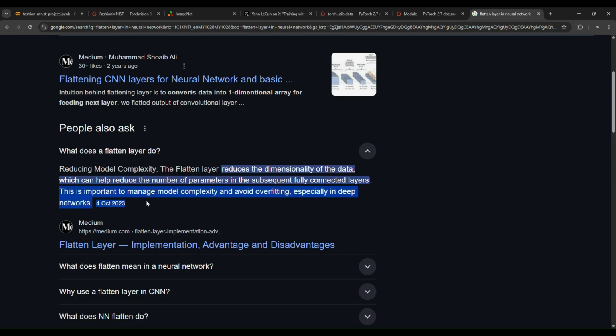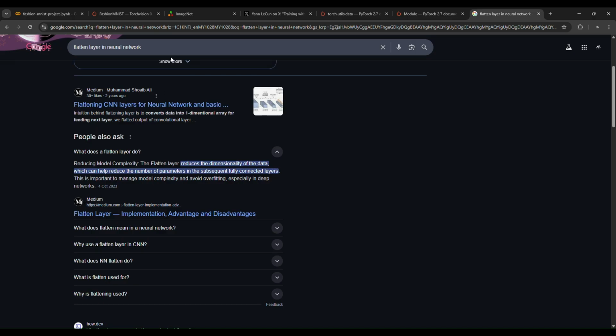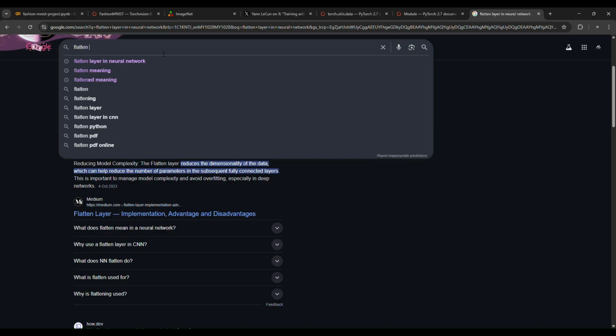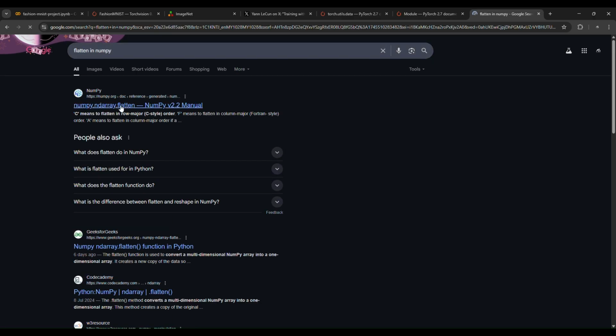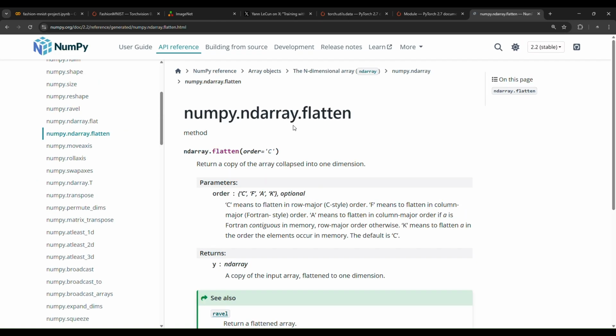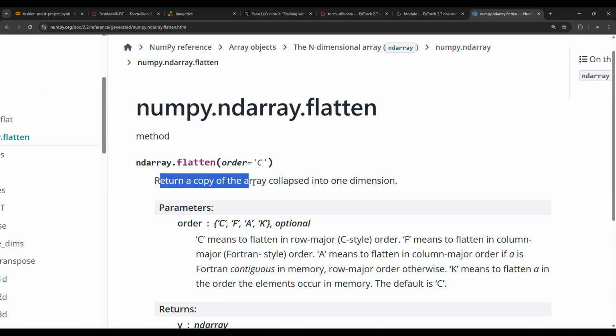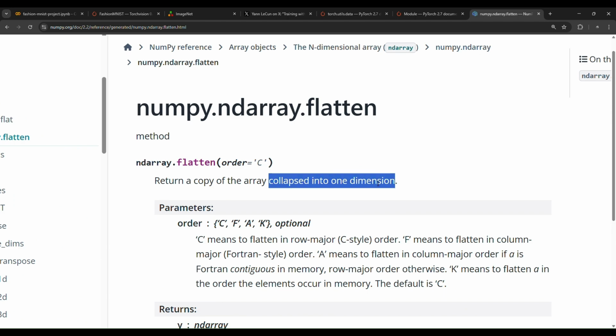This is important to manage model complexity and to avoid overfitting, especially in deep networks. And if you search for flatten in NumPy, you will notice that flatten returns a copy of the array collapsed into one dimension.